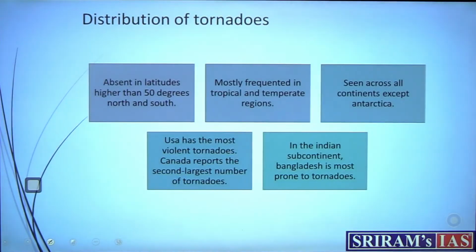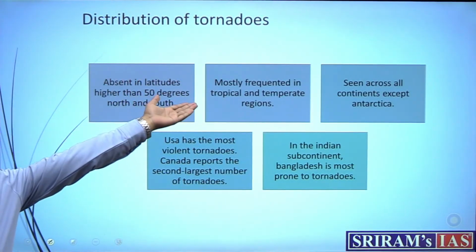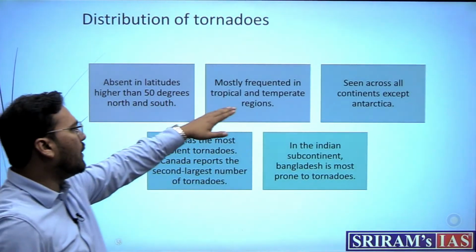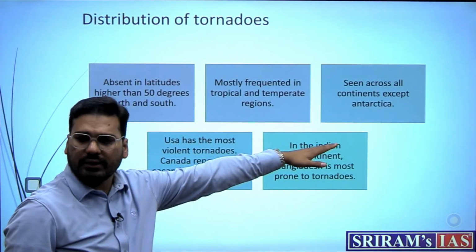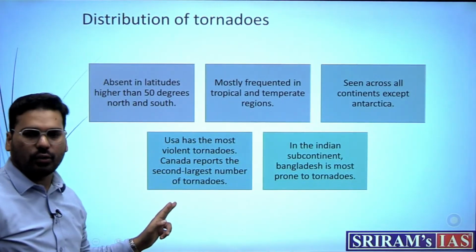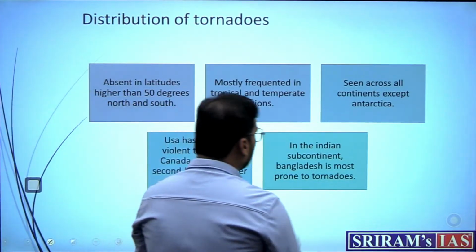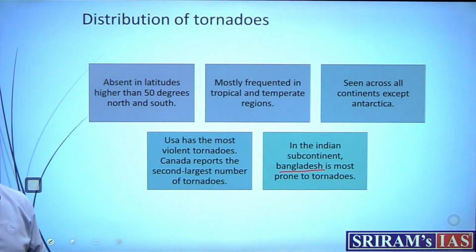So now distribution की बात करें, so it is almost absent over 50 degrees. Why? Because it is very cold, so it won't have that much of intense low pressure as such. Mostly found in tropical and temperate regions, seen across all the continents except Antarctica, and USA has the most violent tornadoes. So these are the information which you can mention. In Indian subcontinent, Bangladesh is most prone country. So this is what you can mention here and there, some information.